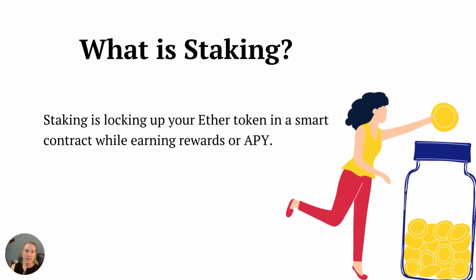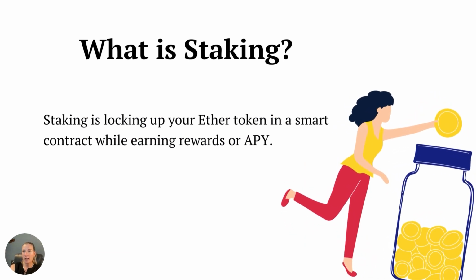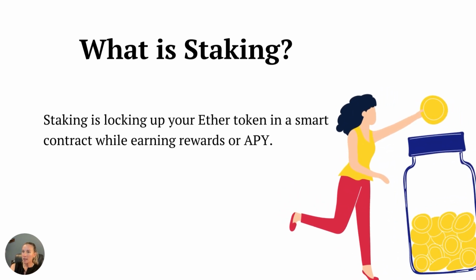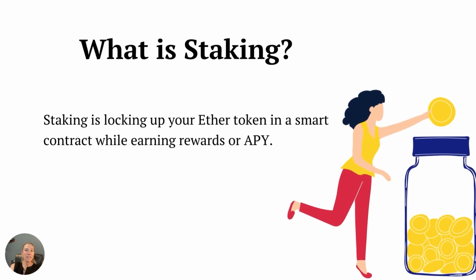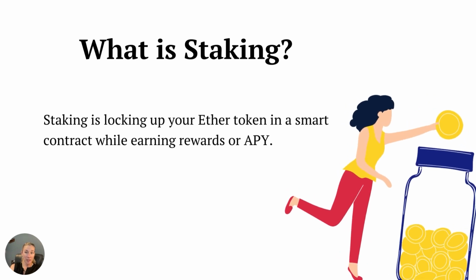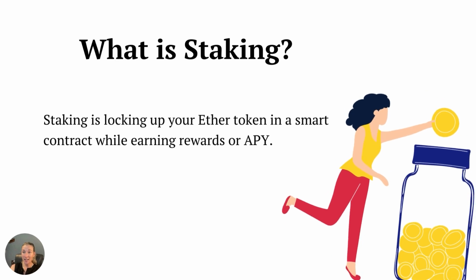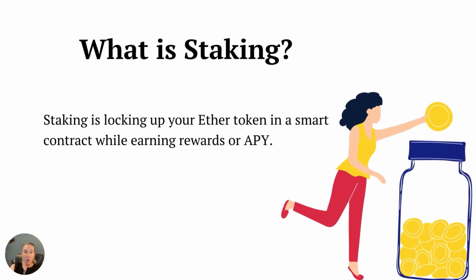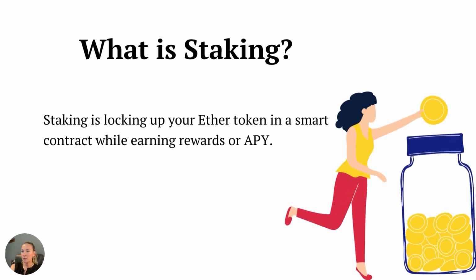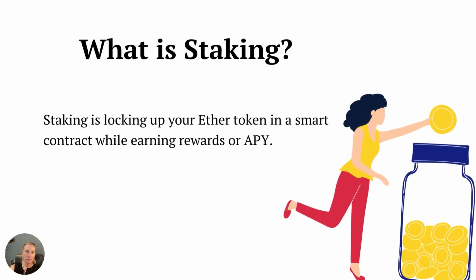So what exactly is staking? Well, staking is locking up your Ether token in a smart contract while earning rewards or APY. Staking, again, is the mechanism that secures the network. The lockup or collateral is what's used to keep node validators honest. Ethereum has no centralized body that controls the network, so everything is written in code. And this is what keeps humans from cheating the code, by putting a stake in the game, or money, to ensure that their work promised to be done is not harmful to the network. If someone tries to cheat the code to benefit themselves, then their stake collateral, or Ether, is slashed, making it really pointless to attempt.